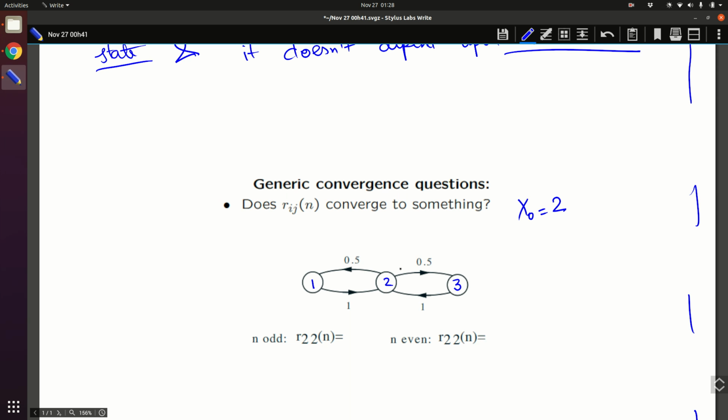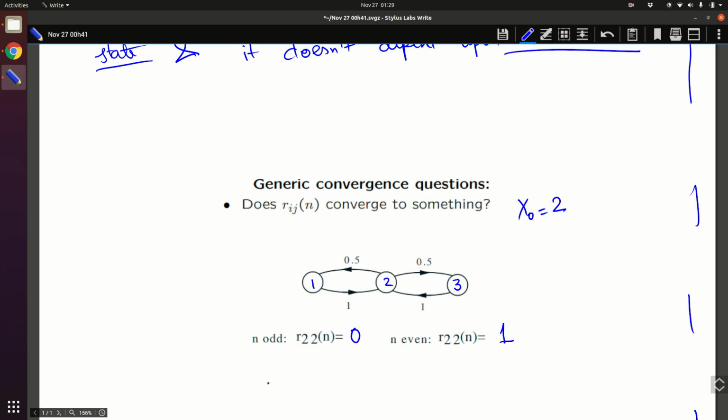So if you think about it, when n is odd, starting from 2, if n equal to 1, either you will be at 1 or you will be at 3. You will never be at state 2. So this probability is 0 for all odd n. For n equal to even, you are starting at 2, so at the previous step n minus 1, you are at some odd point, either 1 or 3. In the next step, you are bound to return to 2. So this will be 1.